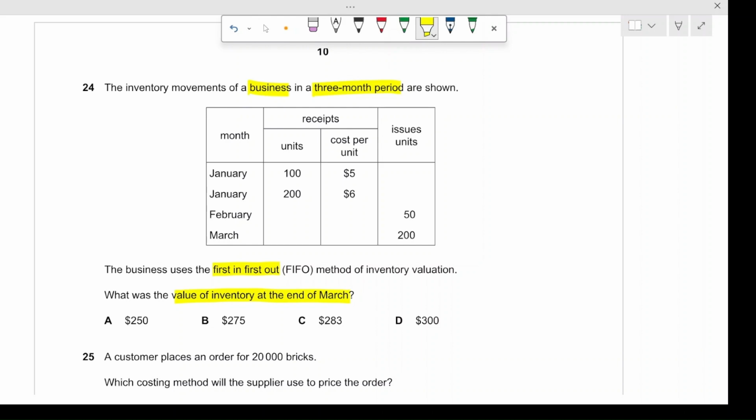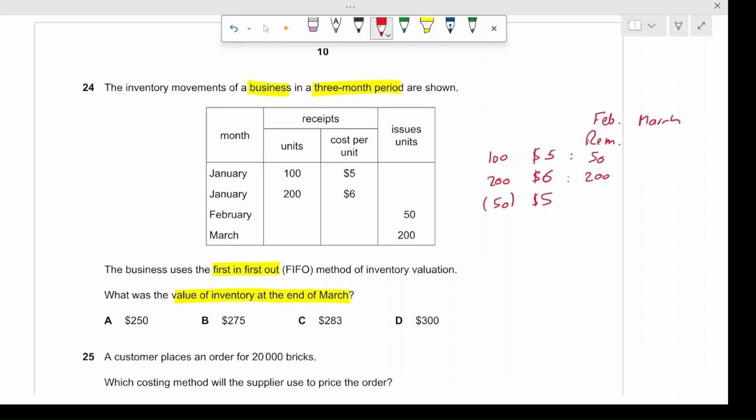In January, they received 100 units at $5 and 200 units at $6, right? And in February and March, they issued 50 and 200 respectively. So the balance would be 100 at $5, 200 at $6. When they issue 50 in February, it is issued at $5. Their balance remaining is 50 at $5, and these are still 200 at $6 in February.